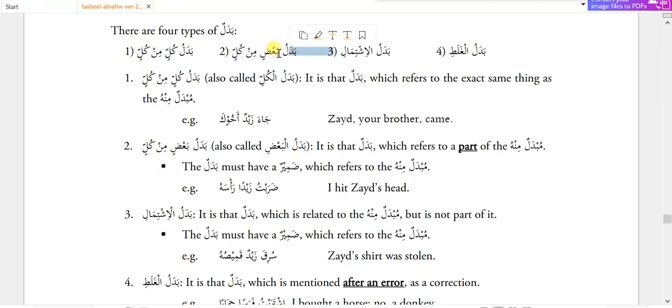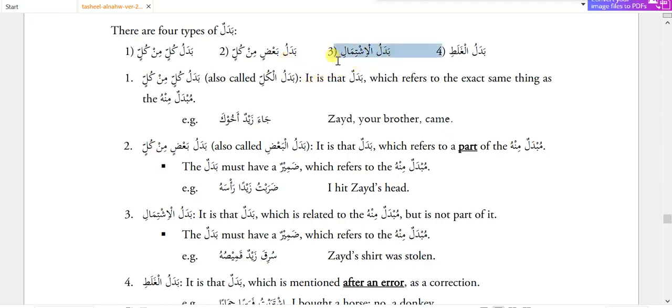Second is badalun bazim min kullin. Here badal is a part of mubdal minhu, not the whole, just a part of mubdal minhu. For example, if the mubdal minhu is the whole body, a badal can be hand or eye or ear or anything.